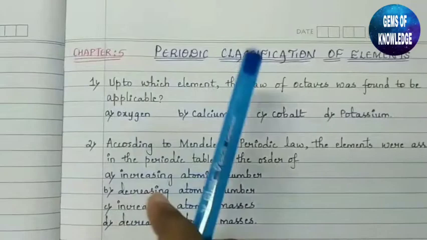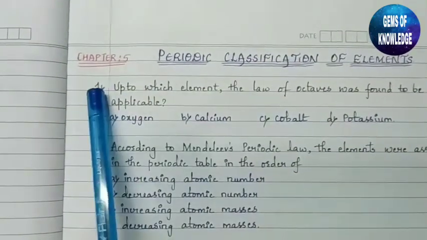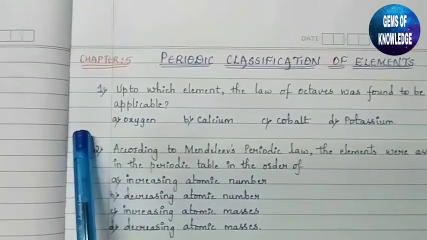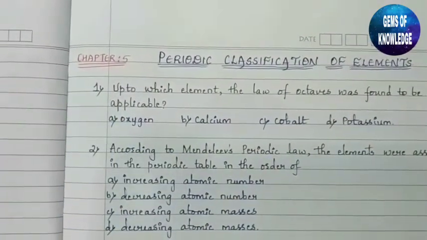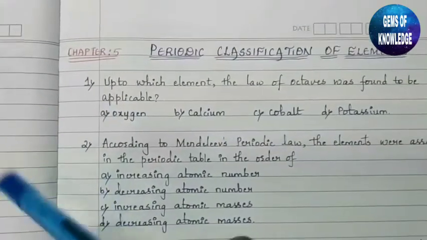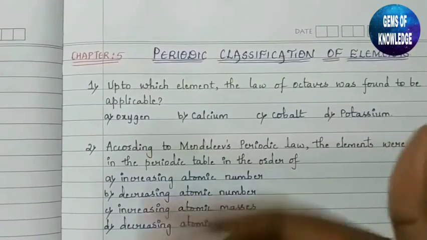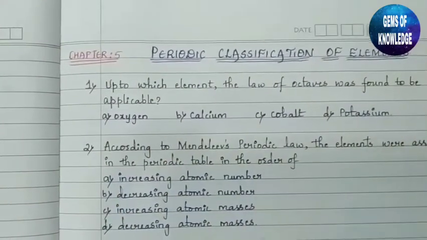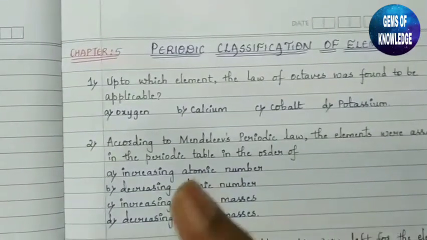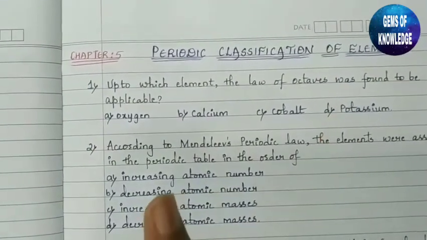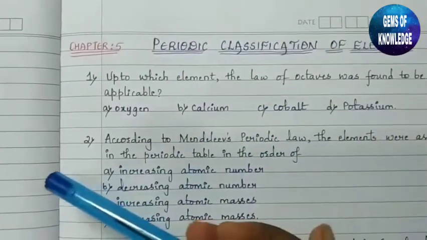The property of the eighth element was similar to the first element after arranging them in the increasing order of their atomic masses. It was similar to the notes of music. You might have heard sa, re, ga, ma, pa, da, ni, sa, right? The first element is sa and the eighth element is sa. It means the same element is repeated. So that was the explanation of Newland's law of octaves.